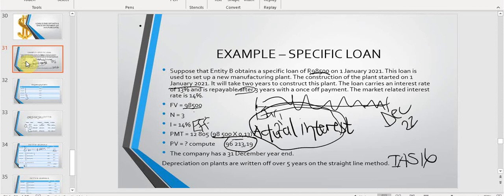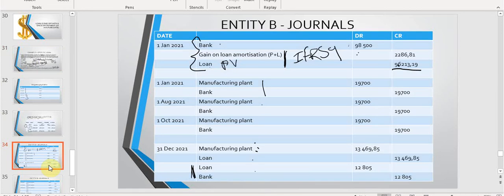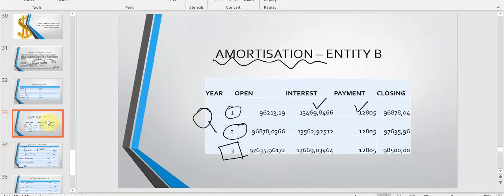Even if you're not repaying the capital of the loan, you still need to pay the ongoing interest. So we're not really making a payment towards the loan per se, but we are making a payment towards the interest. But as you can see, the interest is capitalized against the loan. So here we pay off our actual interest, we capitalize our amortized interest, and we show a payoff of the actual interest. This is how we recognize it from our amortization table.